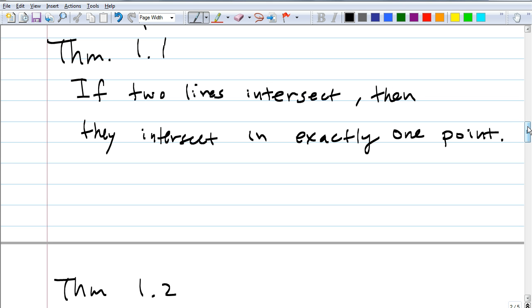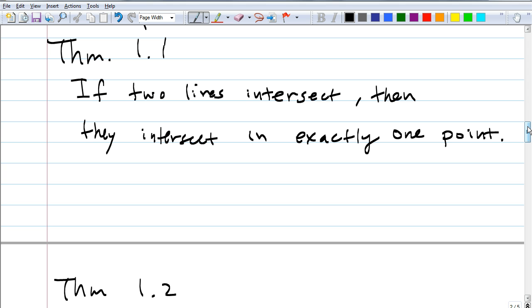So good. I like how people are actually asking themselves what-if questions, right? That's exactly what I want you to be thinking about. Can you think of any other case where this isn't true? Because if it isn't true, the book has made a big mistake, right? Do you think they did? No. So what can you conclude? If you think this is false, and you know the book lists these theorems, they don't make mistakes. So what do you think is happening? That means you are not understanding the theorem correctly. Okay, so that's what you have to go with.